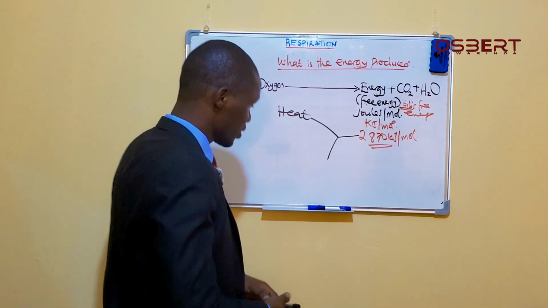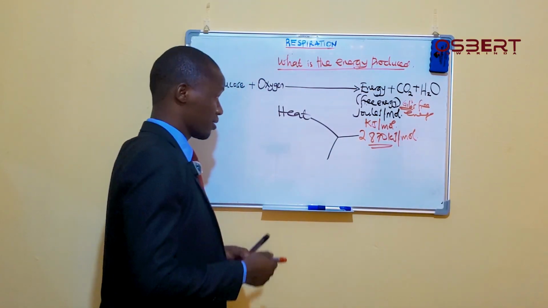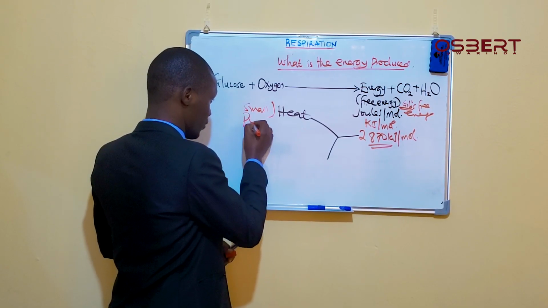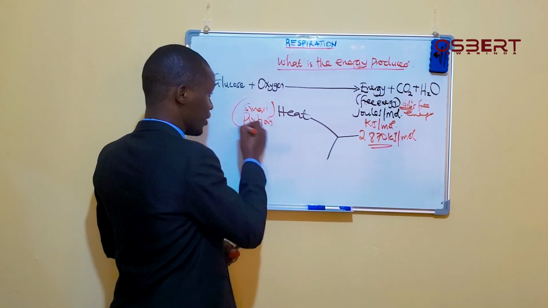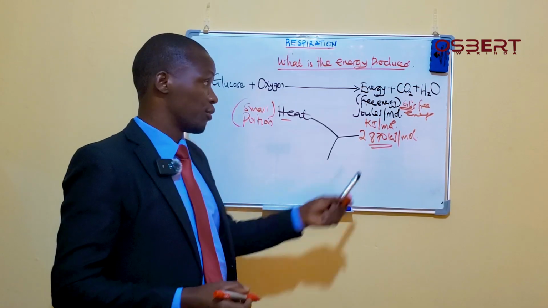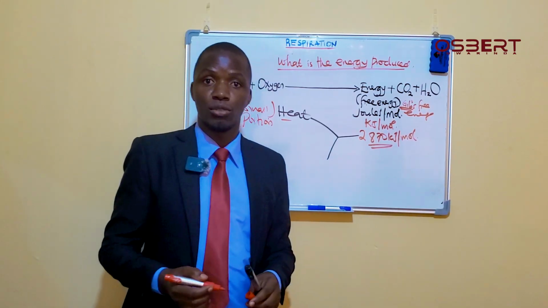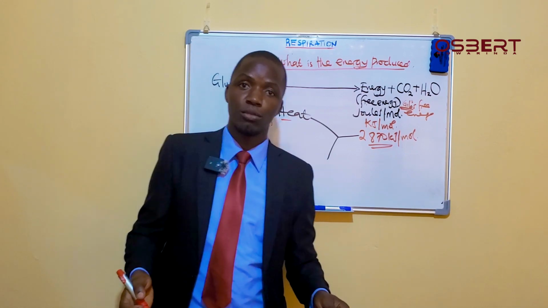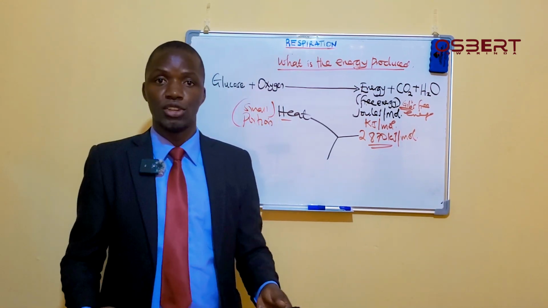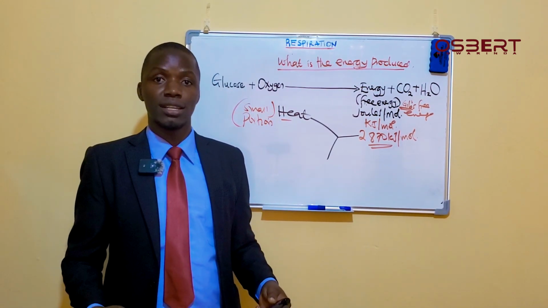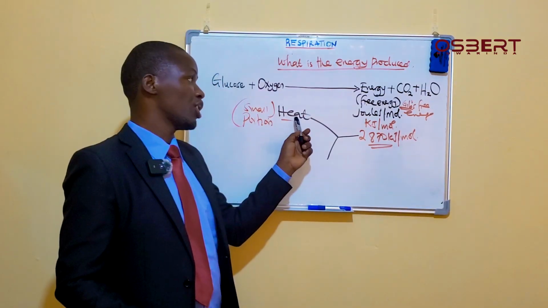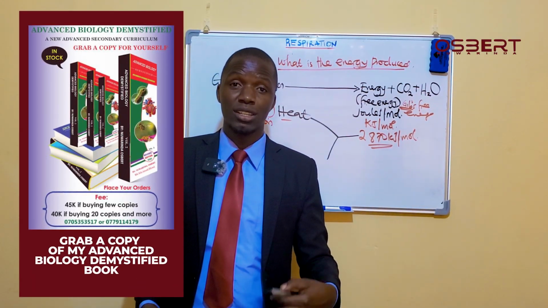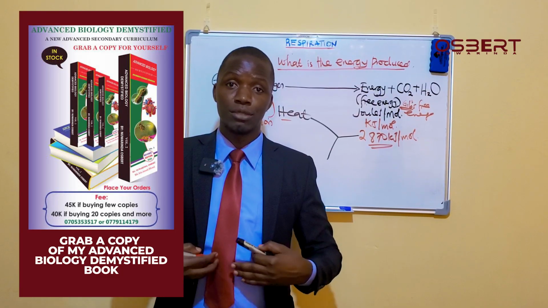But of course, we are saying this one which is given out in form of heat is actually the smallest fraction. A smaller portion of this energy is turned into heat. And of course, this heat is important for those organisms which are endothermic, like me and you. We are endothermic. For us, this heat that is given out enables, for example, when it is cold, our body temperature to remain what?